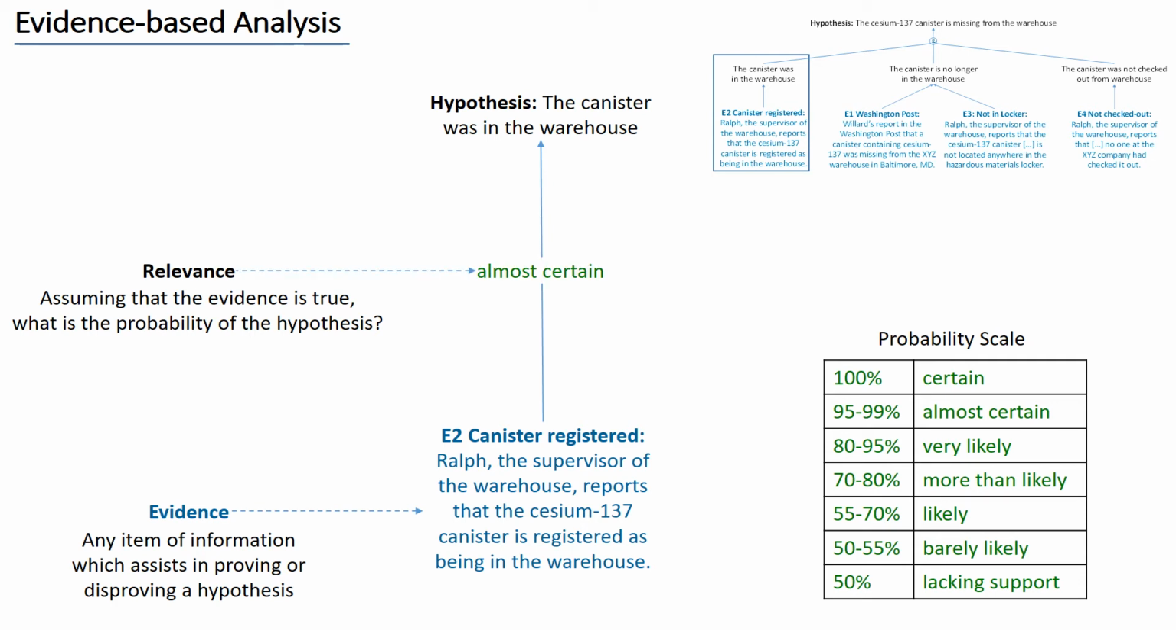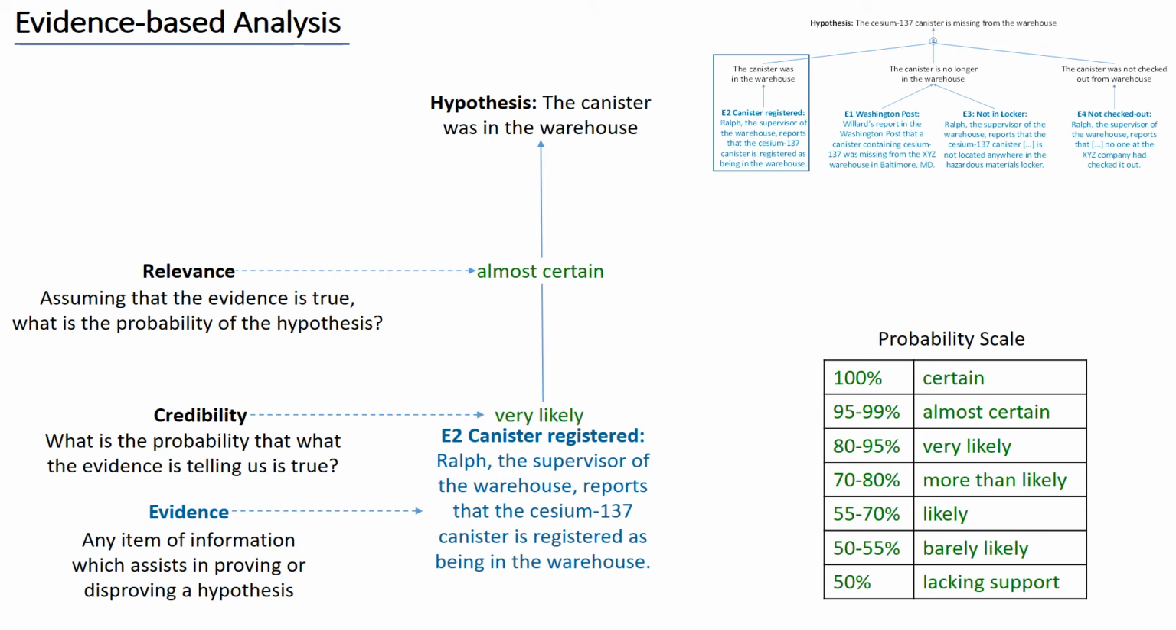Next, we need to assess the credibility of this item of evidence by answering the following question. What is the probability that what the evidence is telling us is true? Here we do not have much information about Ralph except that he is a supervisor of the warehouse. We will assume that his credibility is very likely.